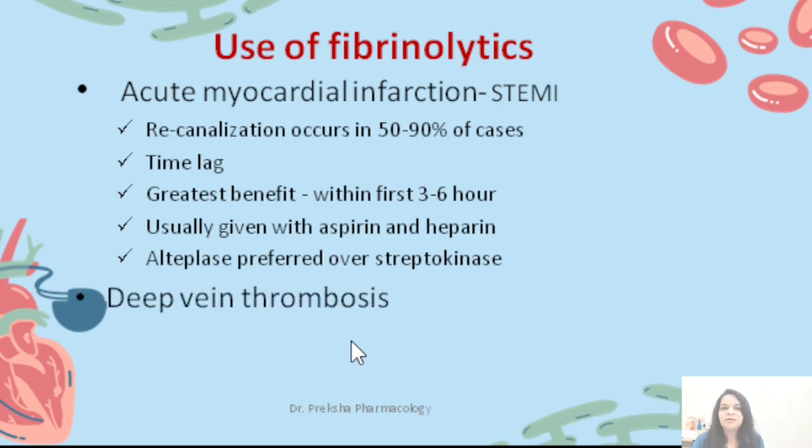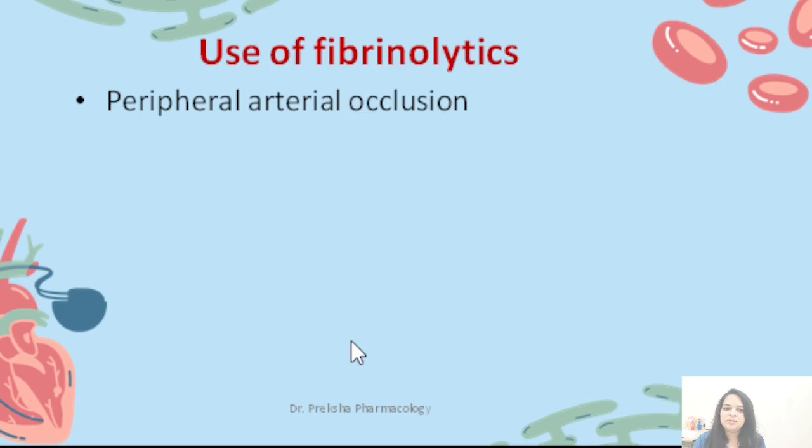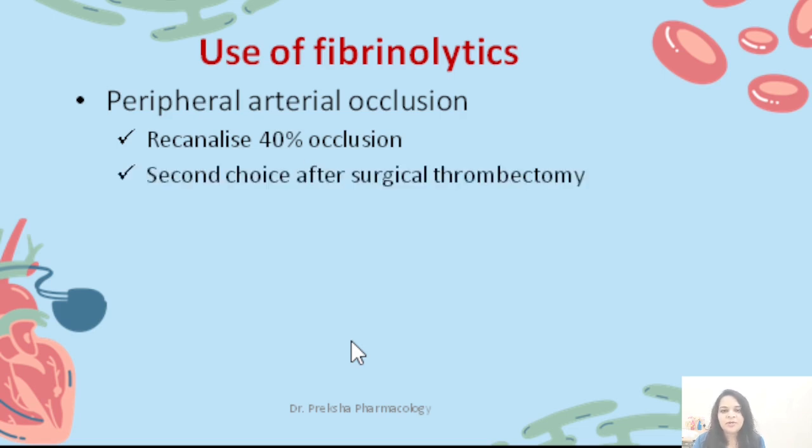Fibrinolytic agents are also preferred in deep vein thrombosis. They can decrease the subsequent pain and swelling and prevent chances of pulmonary embolism. These are also used in peripheral arterial occlusion. Recanalization occurs in 40% of the occlusion cases. These are the second choice after surgical thrombectomy.